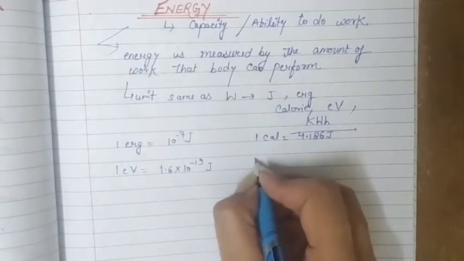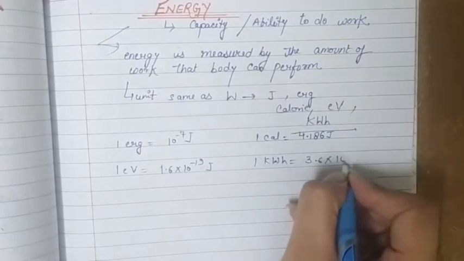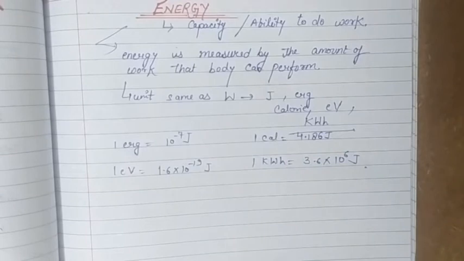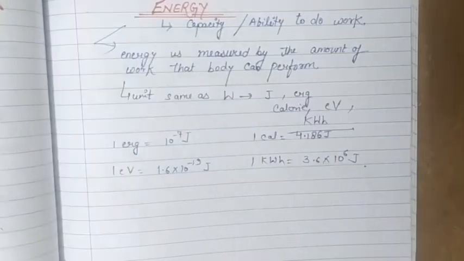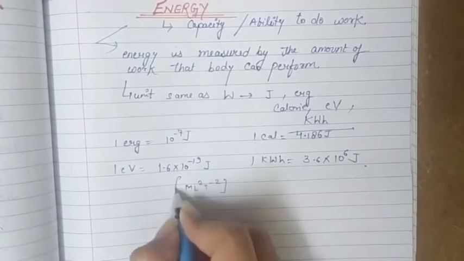The last one is 1 kilowatt hour, which is equal to 3.6 × 10^6 joule. Its dimensions are also the same as that of work done, that is ML²T^-2. These are the dimensions of energy.